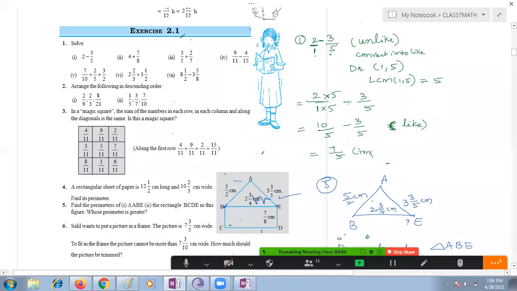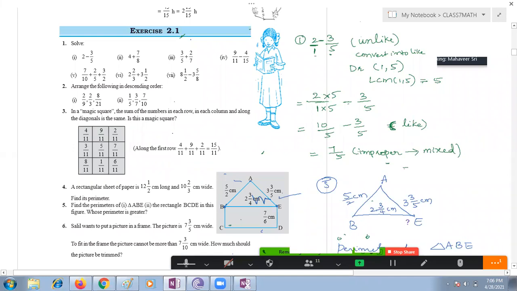What I said, children: if you go in improper uniform, school will not accept you. If you write an improper fraction, school will not accept you. So what you should do? You should convert it into a mixed fraction.